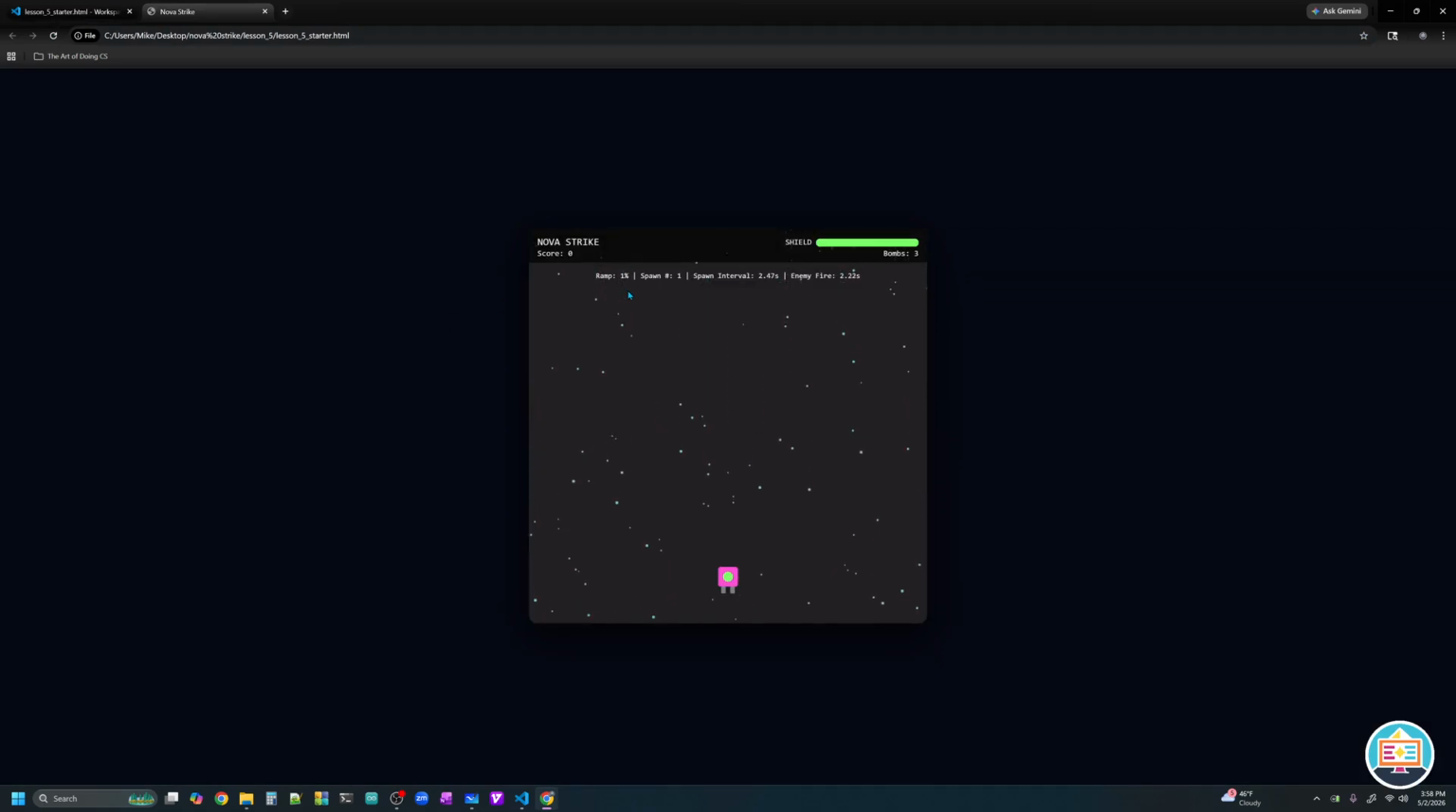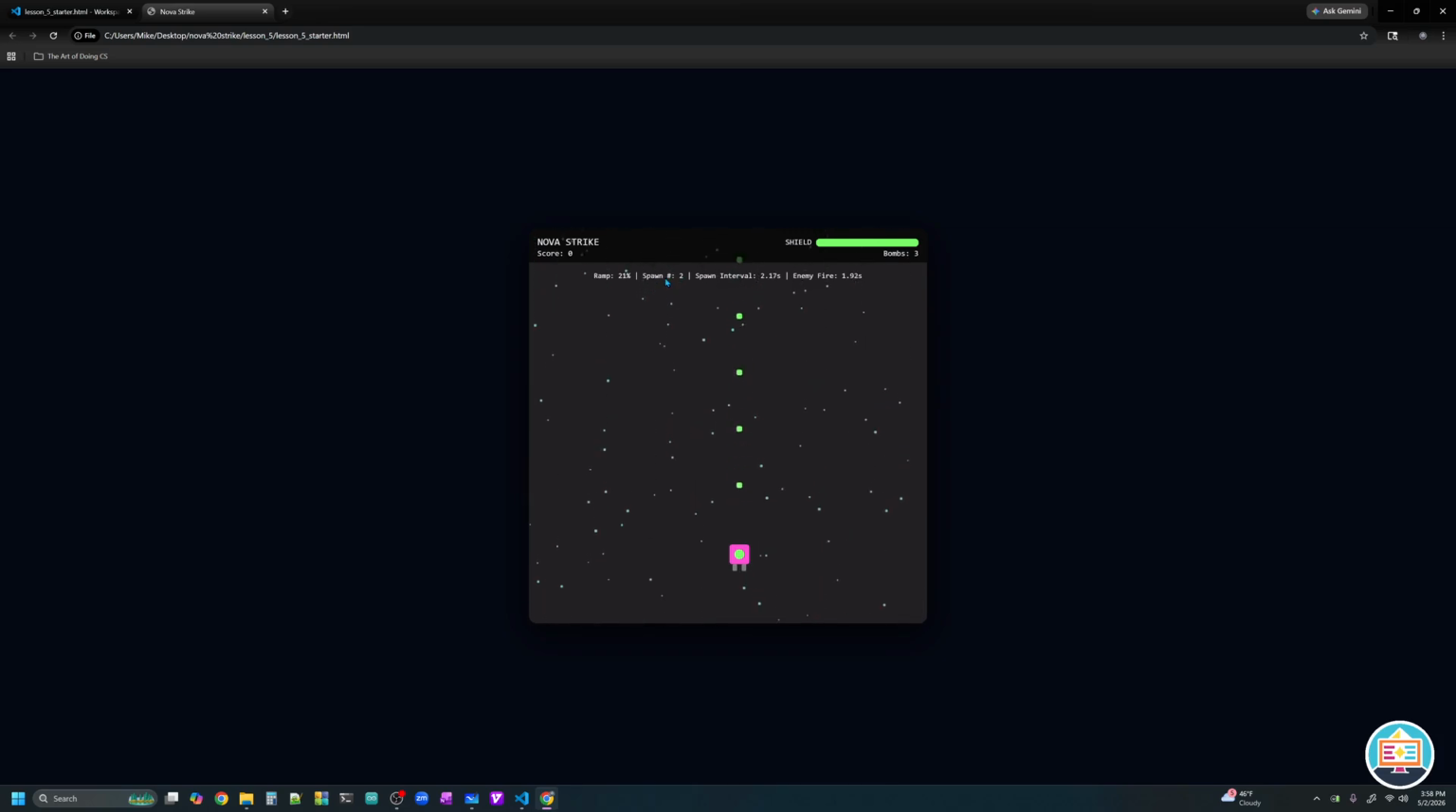And right now my ramp is slowly increasing. And as it increases, we're going to see the spawn interval is decreasing, getting smaller and smaller and smaller. Our enemy fire rate is decreasing, getting smaller. They're going to be firing faster. So we're spawning faster. Enemies are going to spawn every 2.3 seconds. Now they're spawning every 2.25 seconds. They're going to be firing with a cooldown rate of 1.95 seconds.